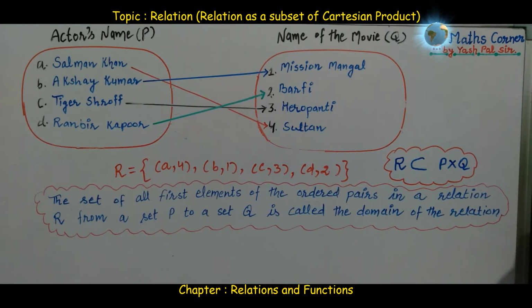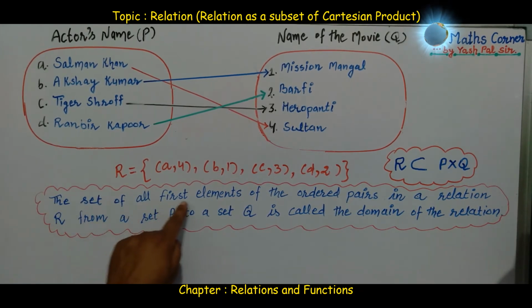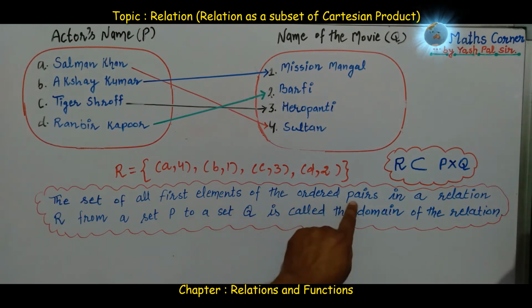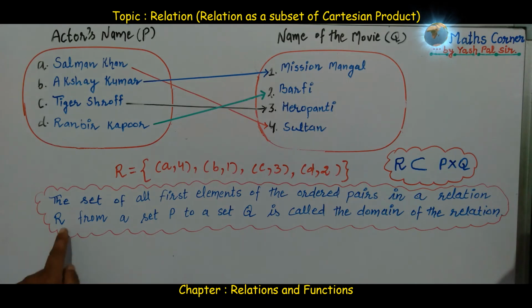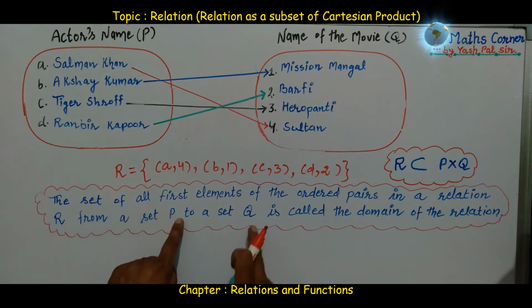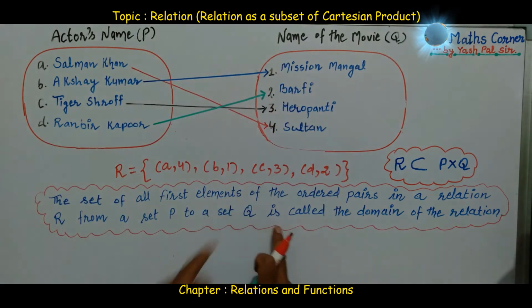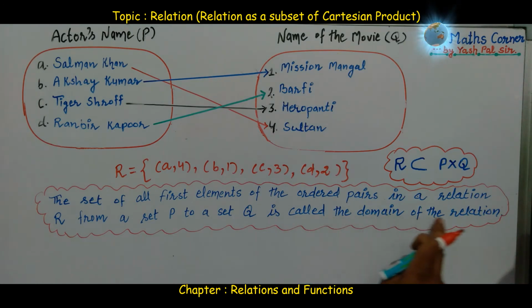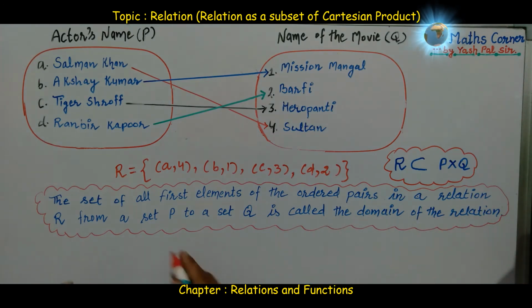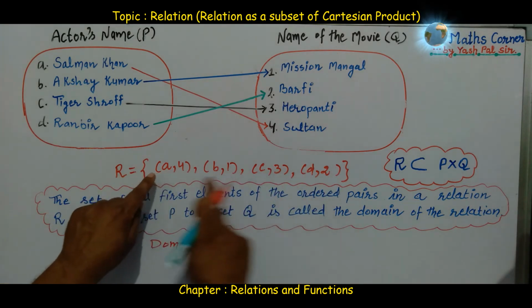The set of all first elements of the ordered pairs in a relation from a set P to a set Q is called the domain of the relation. So what is domain? Domain here is the collection of all the first elements of the ordered pairs in the relation.